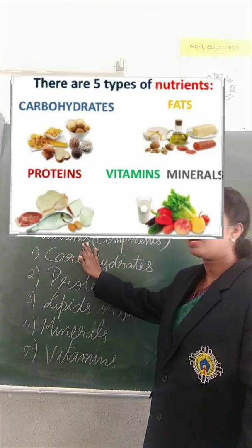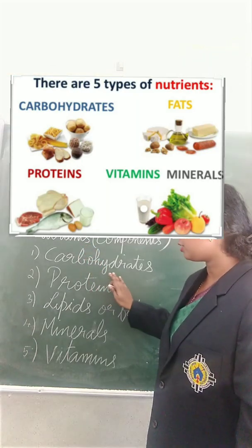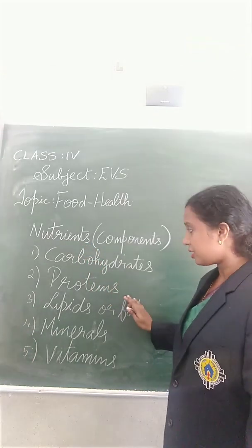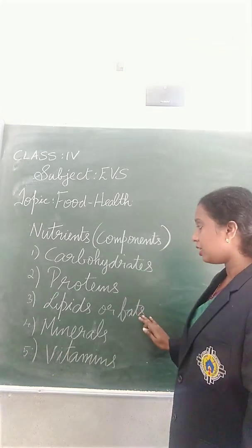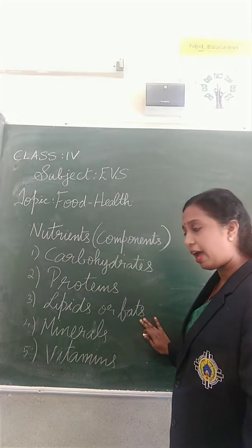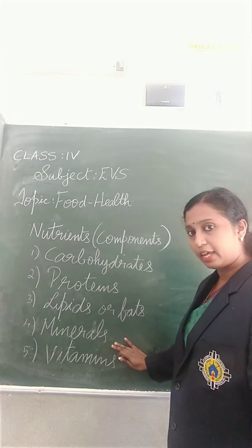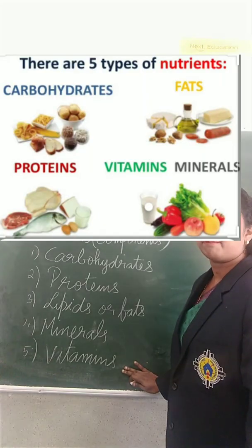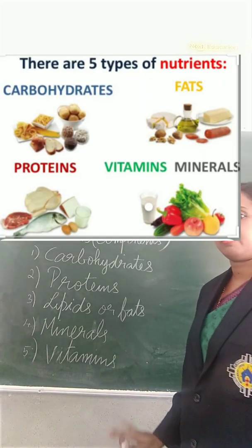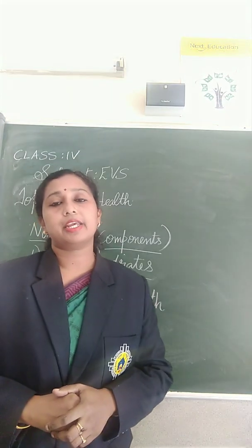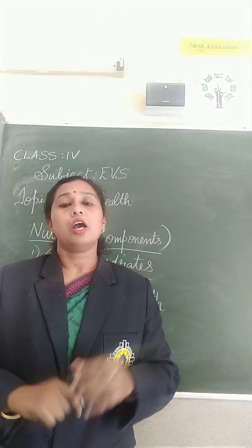So there are 5 types of nutrients. The first one is the carbohydrate, second one is the proteins, third one is the lipids or fats, fourth one is the minerals, and the fifth one is the vitamins. So first we will study about carbohydrate.